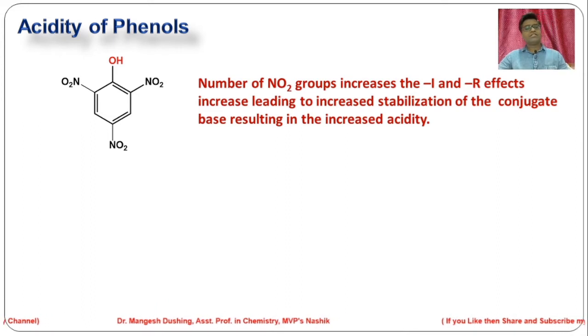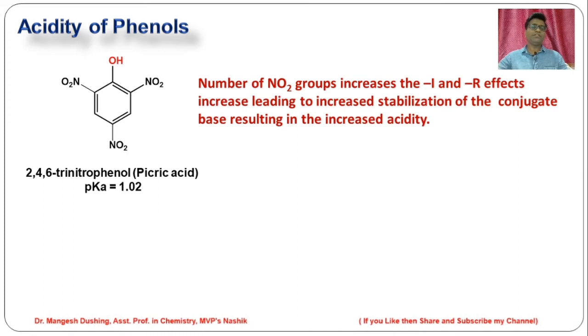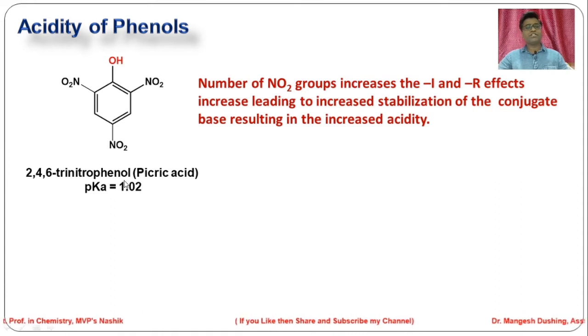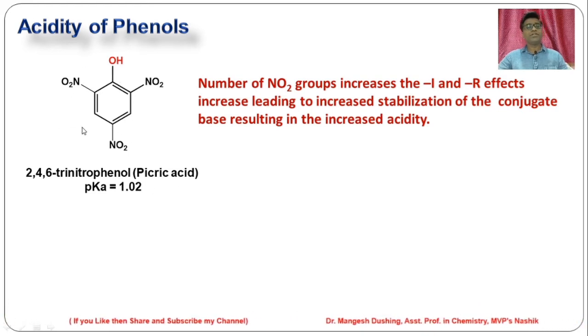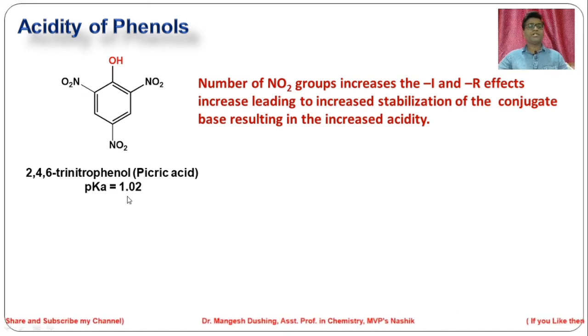So, 2,4,6 trinitrophenol is highly acidic. Its pK value is around 1.02. So, 2,4,6 trinitrophenol is called picric acid, even though it does not contain a carboxylic acid. It is called picric acid. Why? Because this phenol becomes very acidic because of these three nitro groups. The pK value is 1.02.